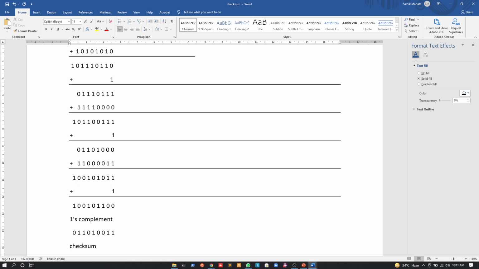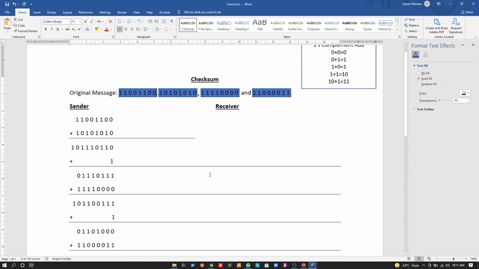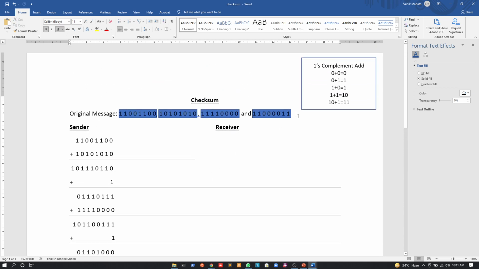Okay. Now what do we do? We will just take this checksum and add it to this data, right? And we will send this whole data to the receiver side.